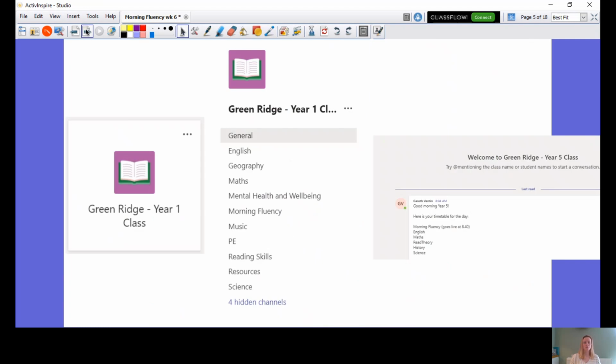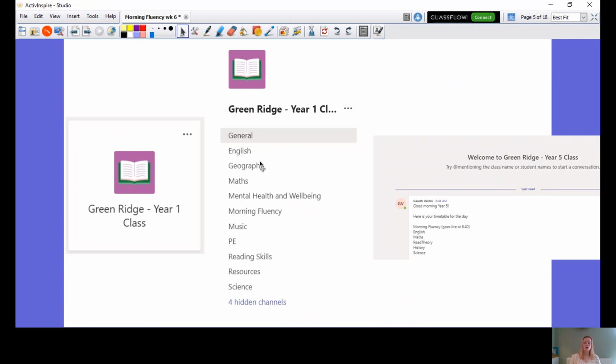Okay, so just a bit of a recap. Once you've logged onto Teams, your team that you are working on will look like this. So you need to click onto this team, Greenridge Year 1 class, and that is both for Elm and Beach. So you all need to click on that.